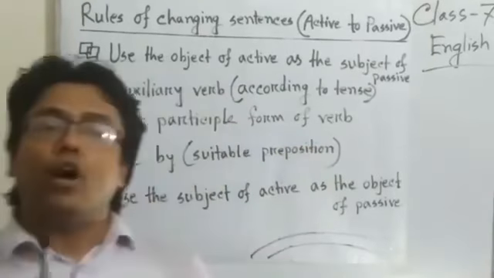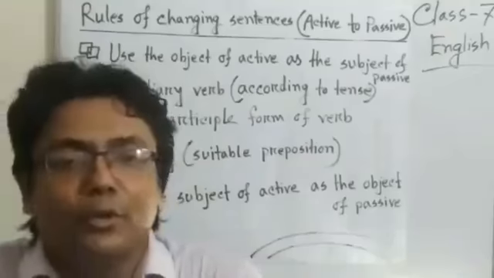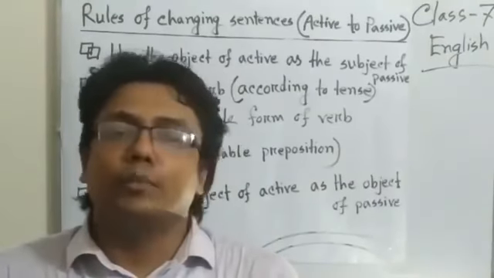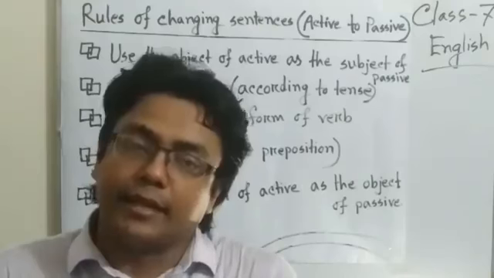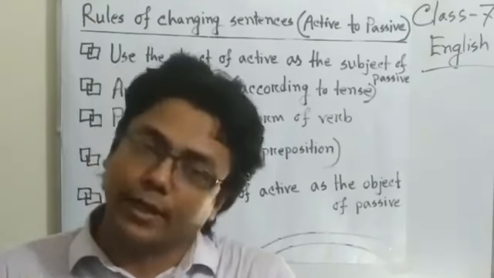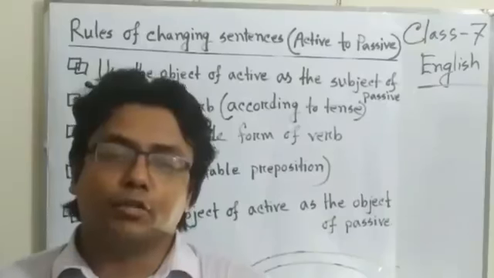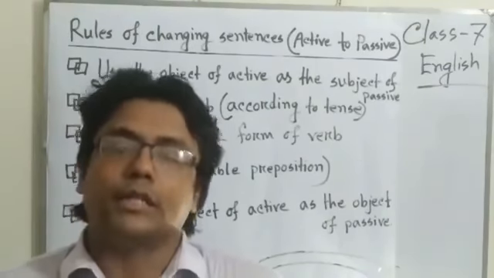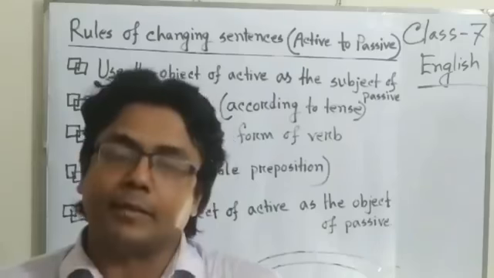Okay? Then object. Object is the receiver of an action. It does not perform any action. Clear? Object is the receiver.